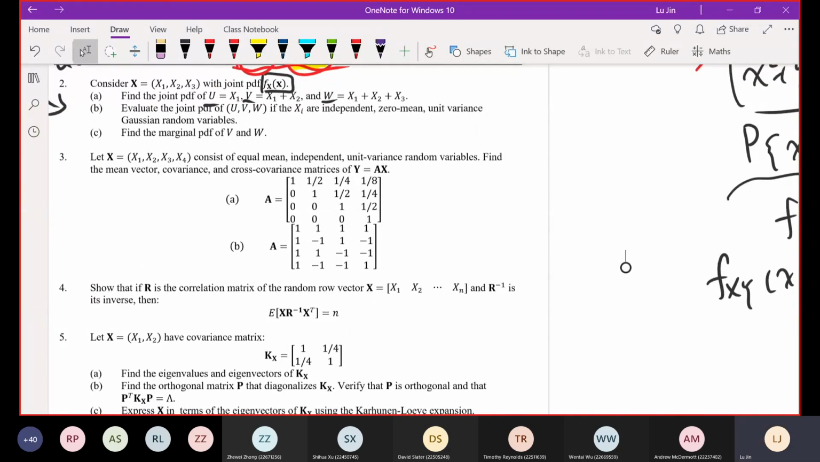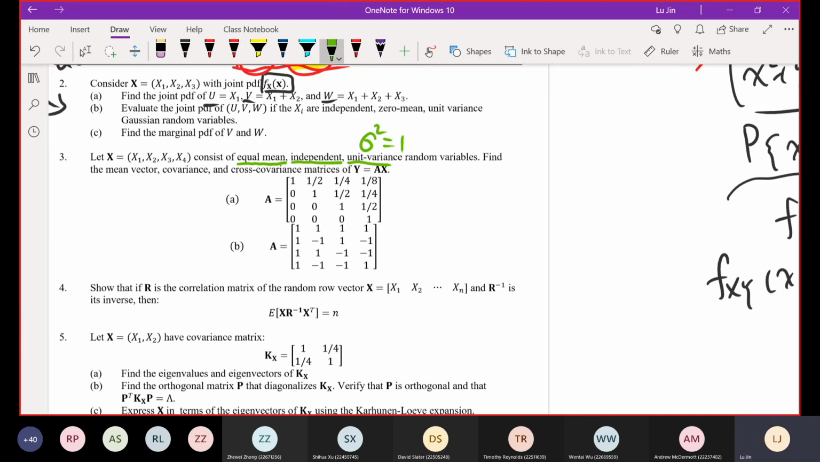So let x equal to x1, x2, x3, x4. So this is just another vector. In this vector, all the random variables have equal mean. The mean values of x1, x2, x3, x4 are equal, and these 4 random variables are independent. The variances of these 4 random variables are unit, in other words, equal to 1.